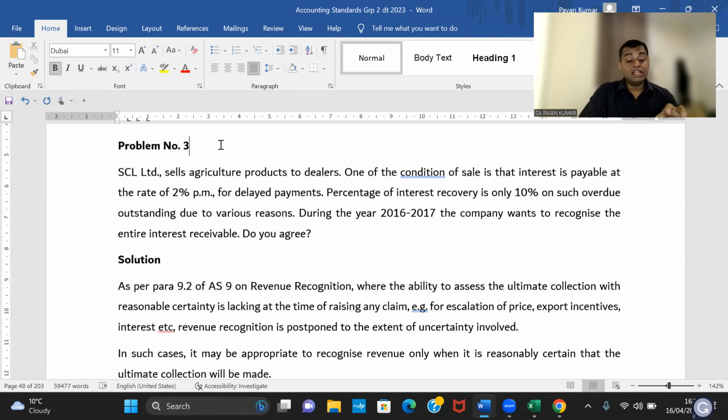But of course, now banks are in the zone of Ind AS. That is a different story. But AS 9 principles are applicable to banks. Why do you think interest on non-performing assets is taken to revenue only on a cash basis? AS 9. Interest on regular accounts, accrual basis. Interest on NPAs, cash basis. Why AS 9? When there is significant uncertainty. Of course, RBI also gave guidelines, but RBI guidelines and AS 9 principles are the same.